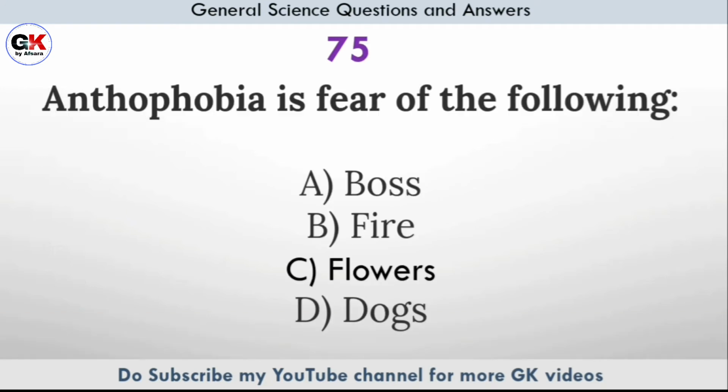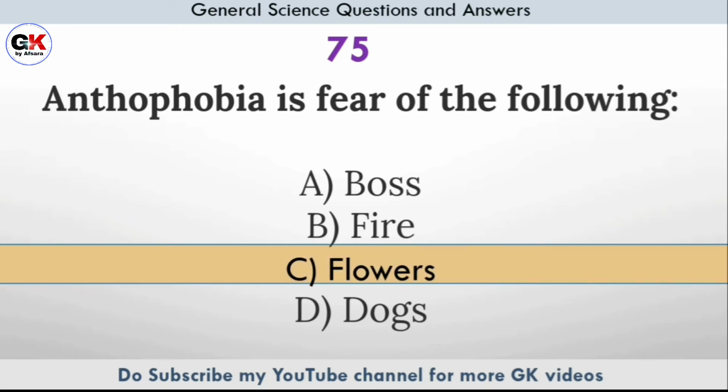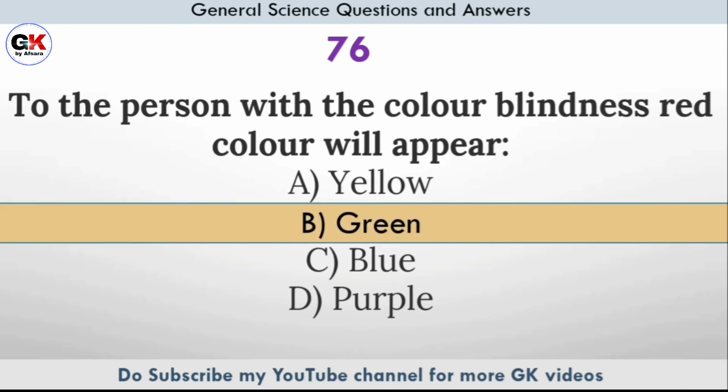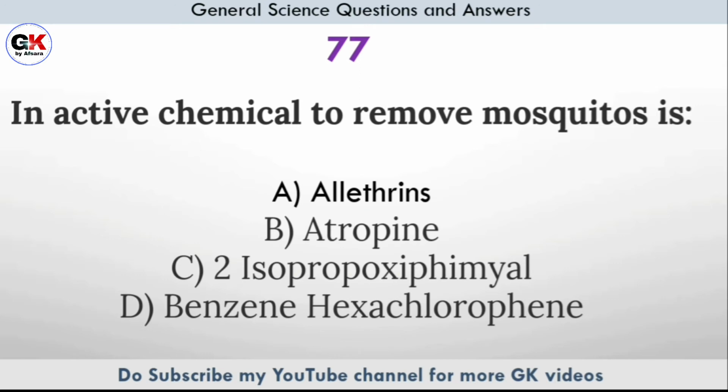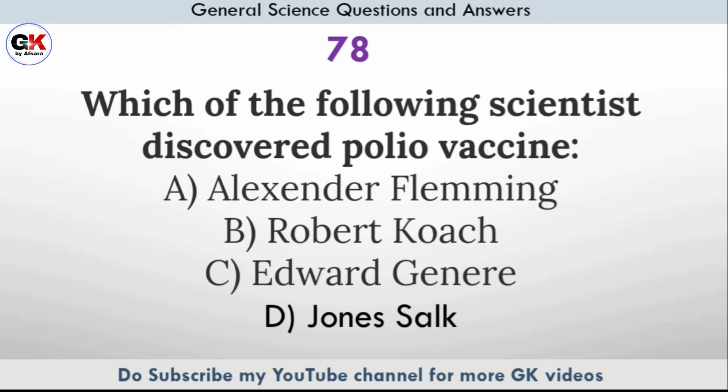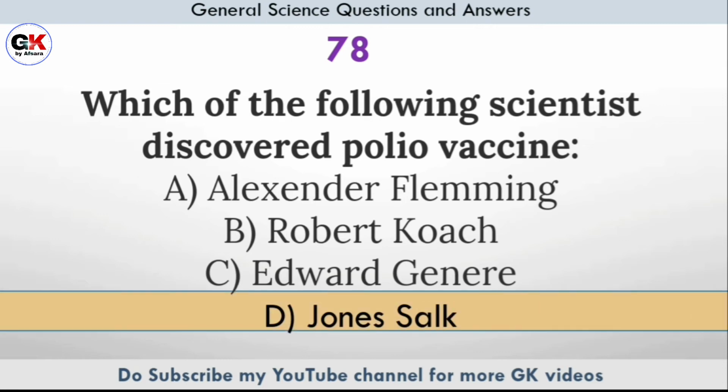Anthophobia is fear of the following. Answer option C, flowers. To the person with the color blindness, red color will appear. Answer option B, green. Inactive chemical to remove mosquitoes is. Answer option A, allethrins. Which of the following scientists discovered polio vaccine? Answer option D, John Salk.